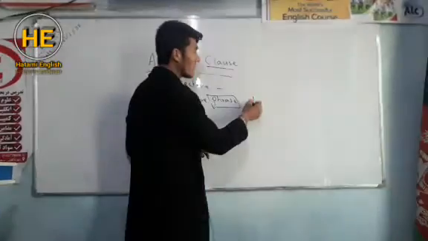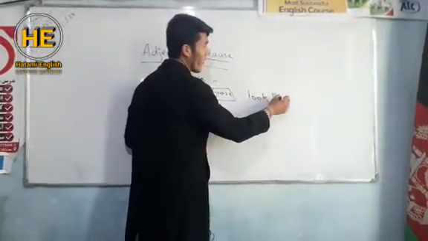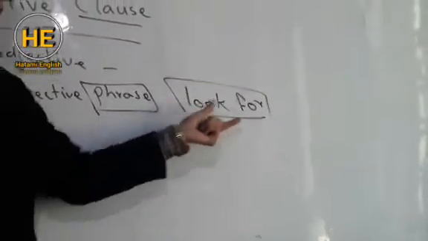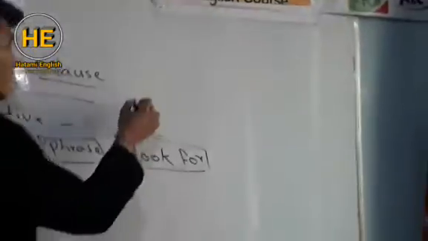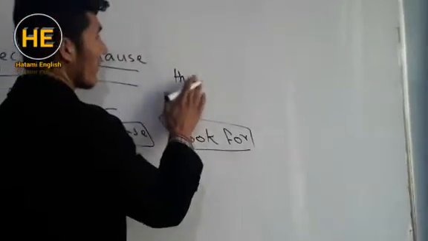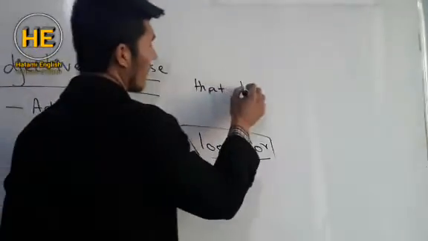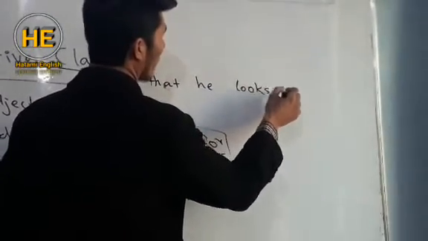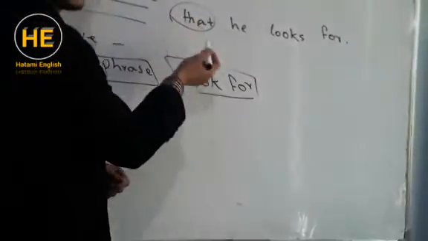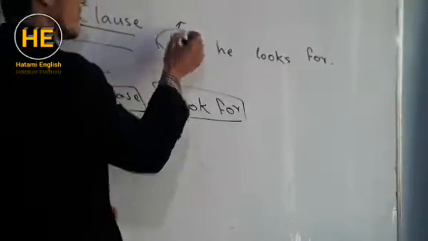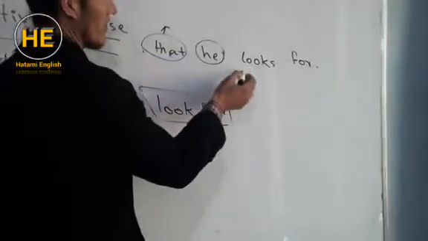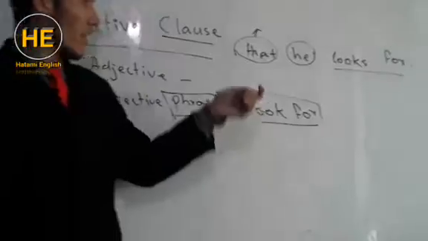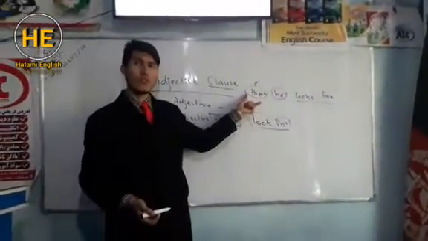For example, when we say look for, see, look for is just one phrase, not an adjective. But it is a group of words. Look is one word, for is the next word. When we say that he looks for, it means there is one subordinator, that, who, which. It means relative clause. After that we have the subject, then we have the predicate. Such sentences or such words are called a clause.